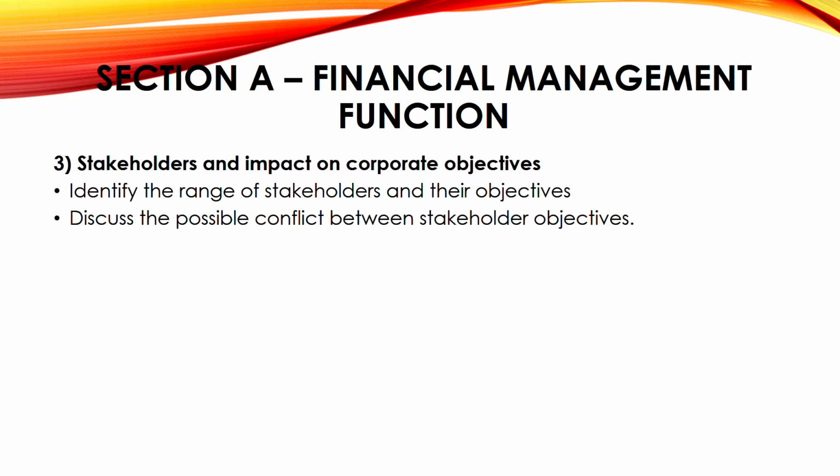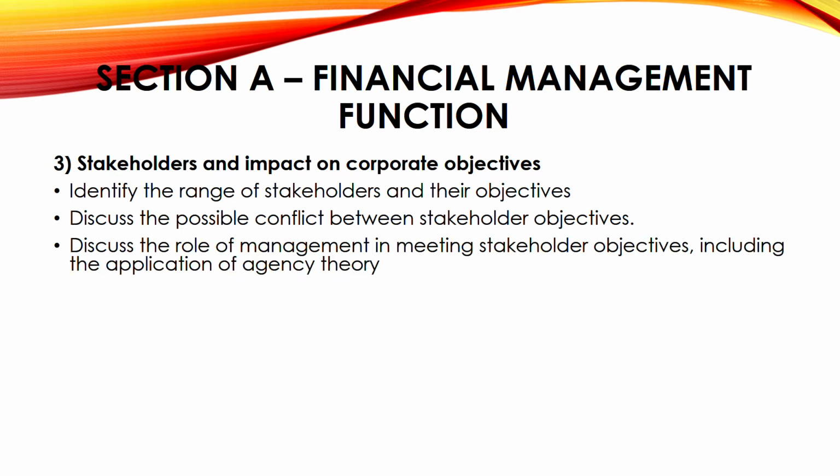Next, discuss the possible conflict between stakeholder objectives. You know that the two stakeholders, sometimes they make different objectives which conflict with each other. Next, discuss the role of management in meeting stakeholders' objective. You know that managers are the agent of the shareholders. So how well they are meeting the stakeholder objectives. Agency theory, right?